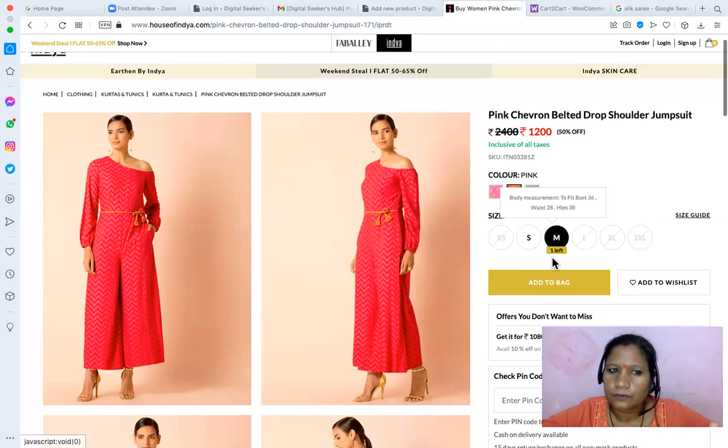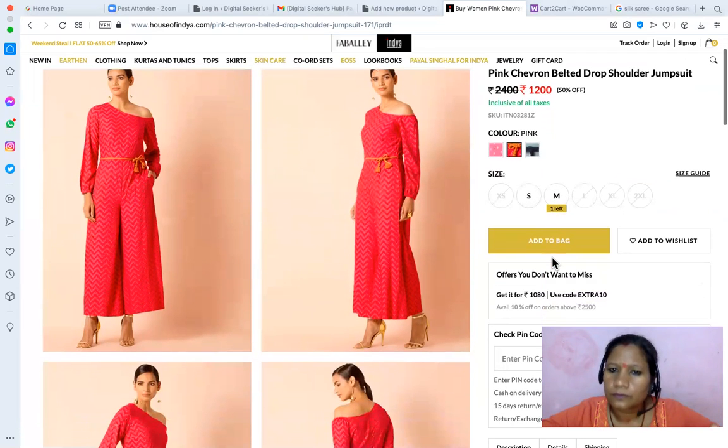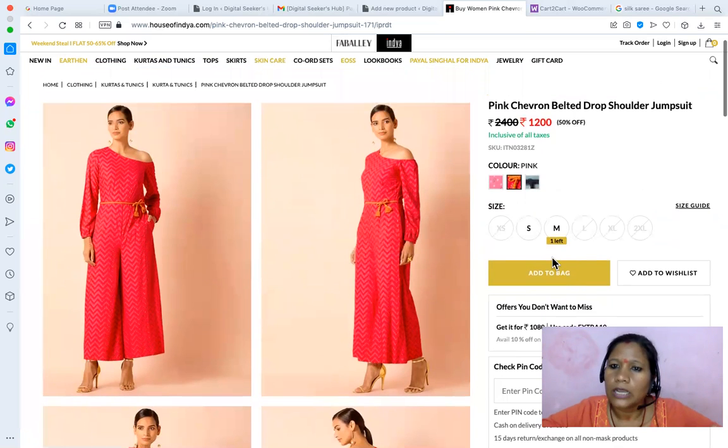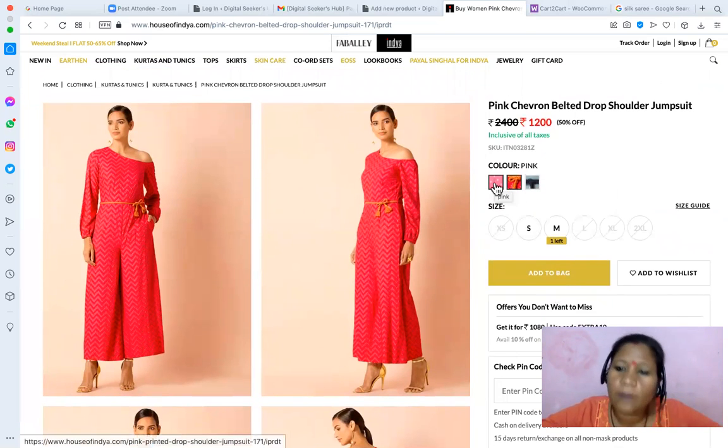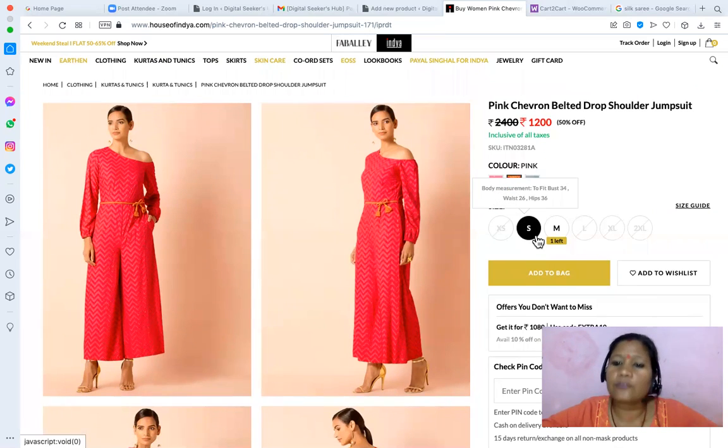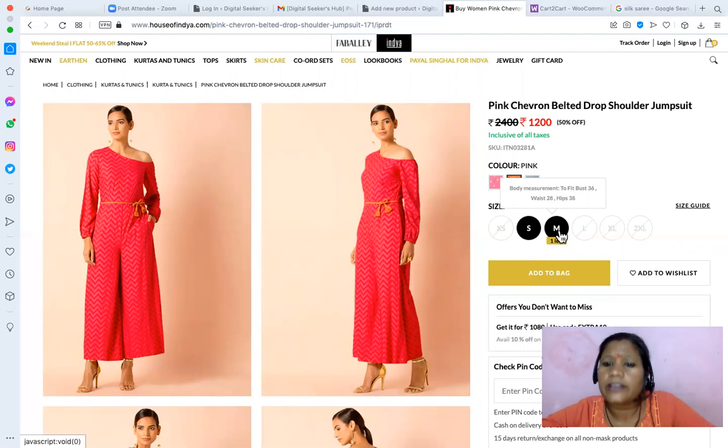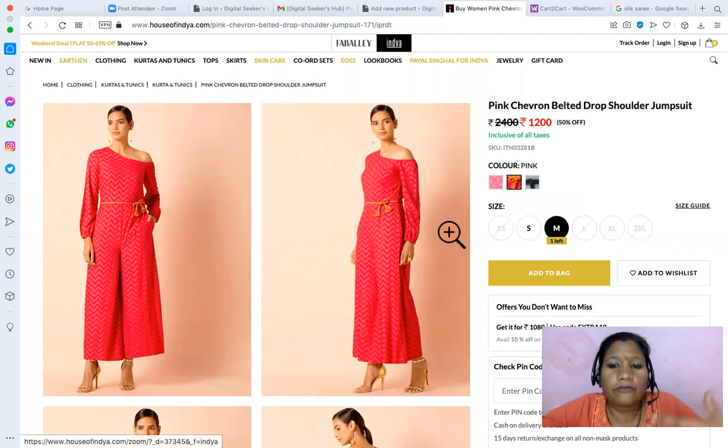If out of these 3 pink is sold, will it automatically not be shown, or do we have to manually delete it? Corresponding to each color you have to upload the photograph. Corresponding to each size you might have to upload the photograph. If the size-wise photographs are not uploaded, it's perfectly fine. In e-commerce, we have to give users the closest experience to buying physically, so pictures and videos are the most important aspect.